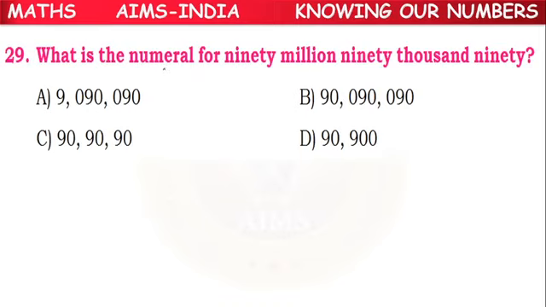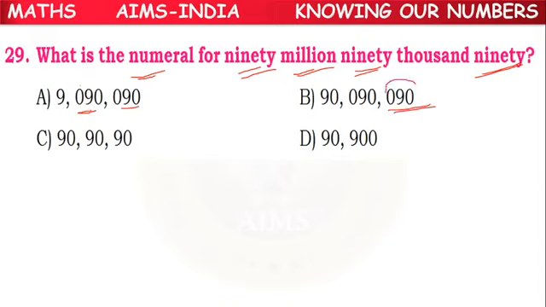So next, what is the numeral for 90 million 90,000 90? In the international system, we have a comma after 3 digits. So first we have the ones period, thousands period, and so on.